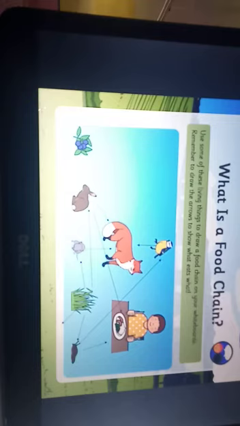Another food chain: some of the grains or grass is eaten by the rat, and the rat is eaten by a fox. Another food chain here: the grains or grass is eaten by the rabbit, and the rabbit is eaten by human beings, or snails in some countries are eaten directly by human beings. Another food chain.